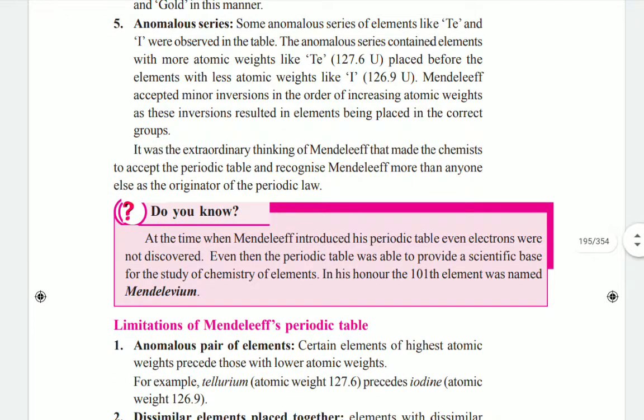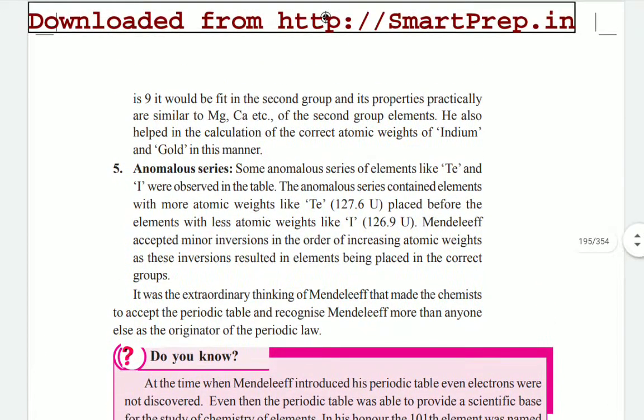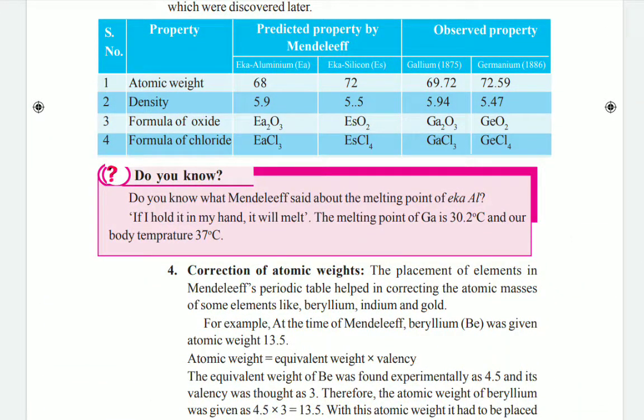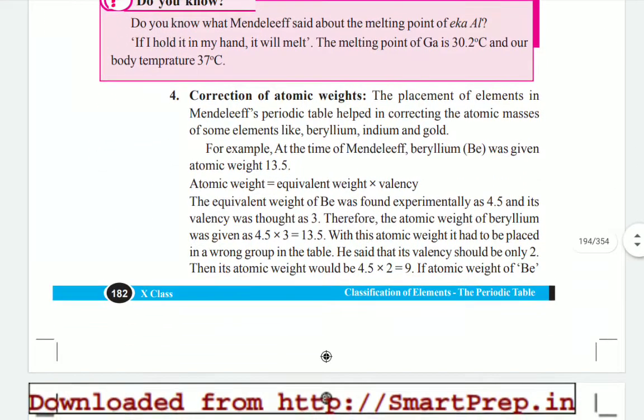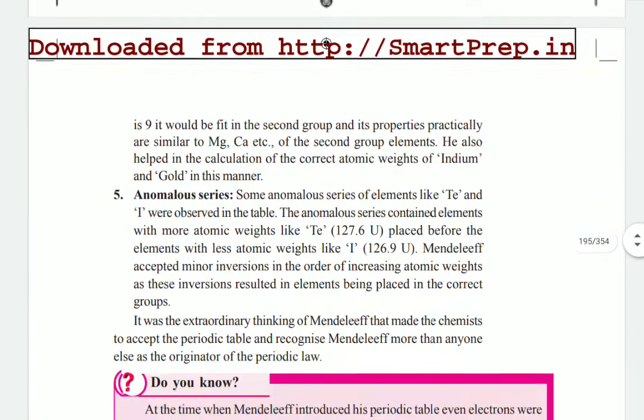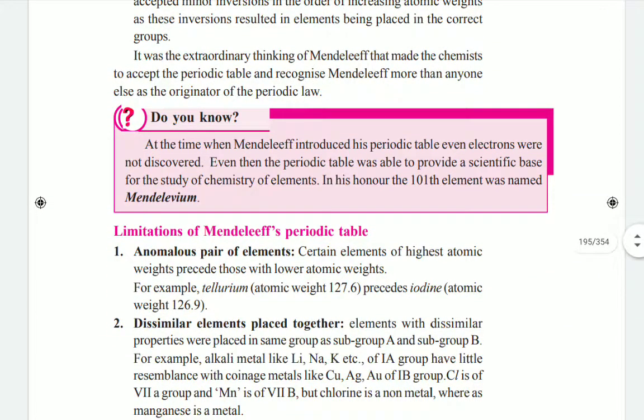So these are the main important features of Mendeleev's periodic table. By using this table, the elements can be classified into groups and periods, and the atomic weight of each and every element can be accurately found. And the anomalous series is a very important feature of Mendeleev's periodic table.